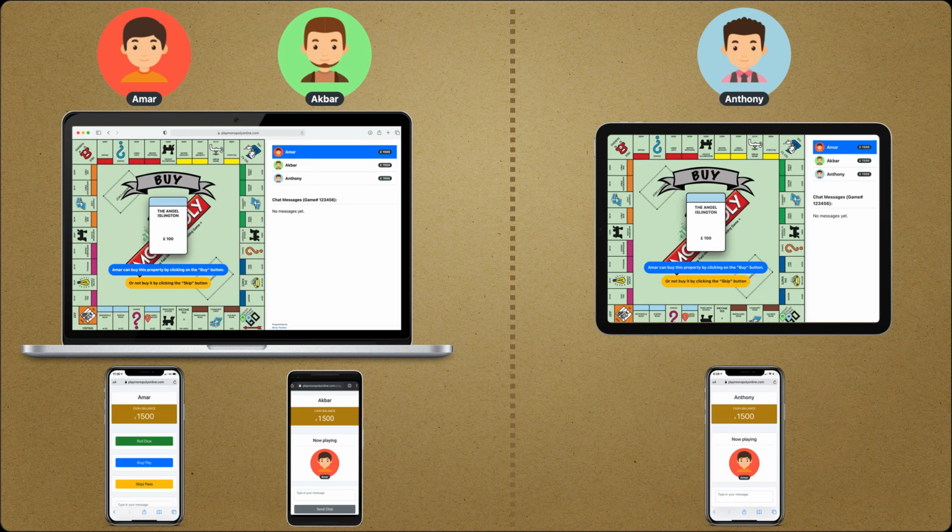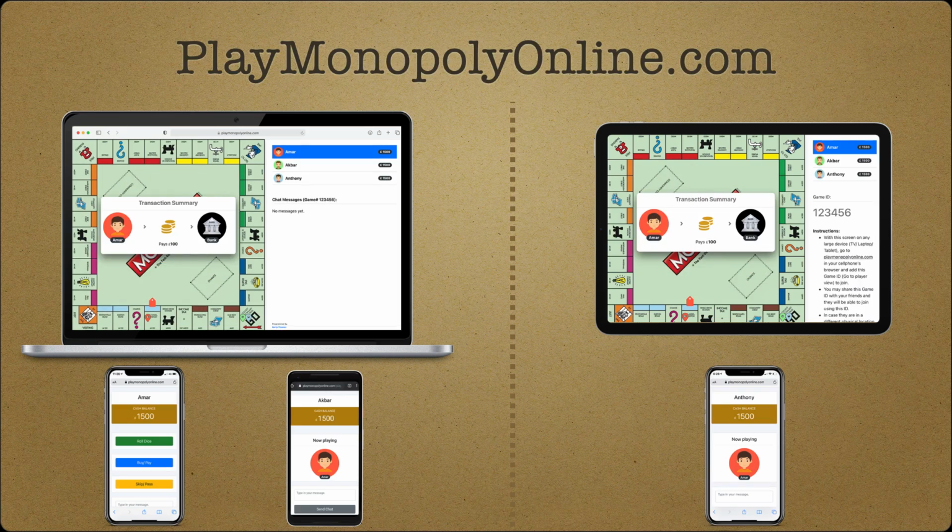And thus the game starts without any installation or sign-ups. To play, log on to play MonopolyOnline.com.